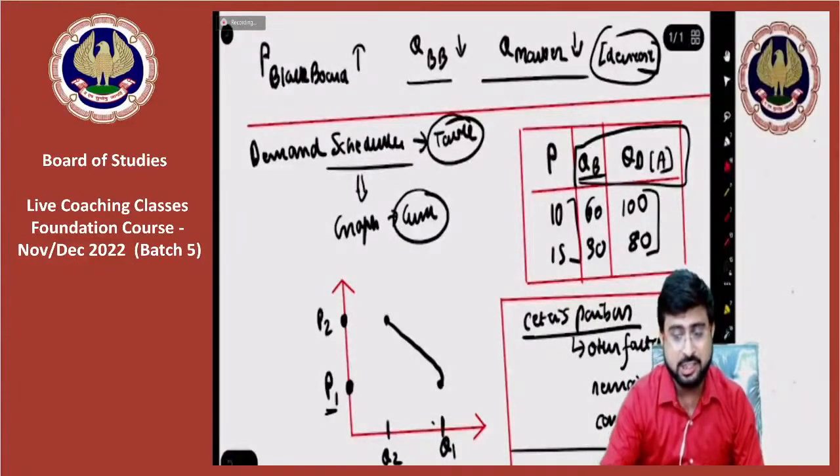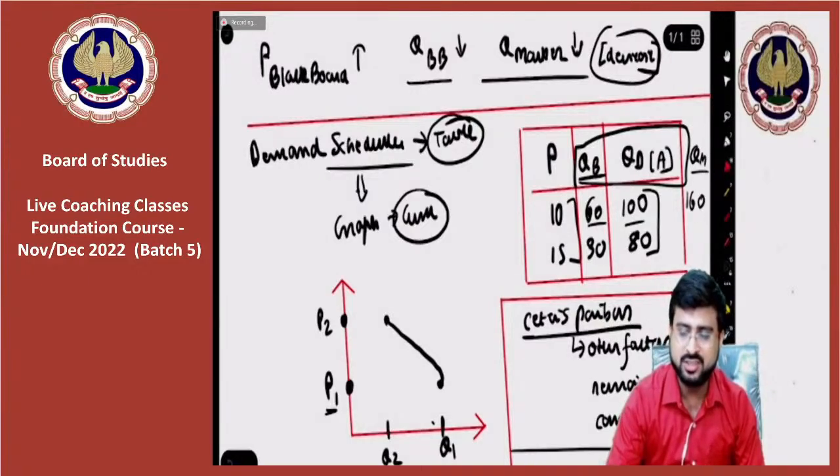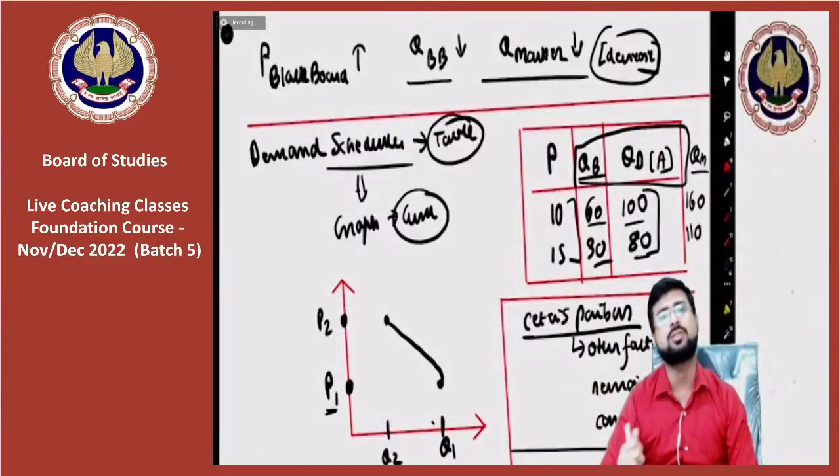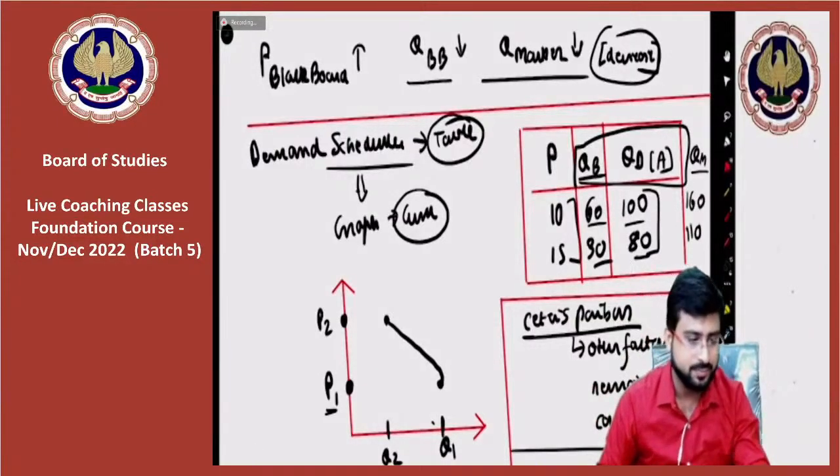I explained at the very beginning. I am just repeating for you all. 60 plus 100, 160. 30 plus 80, 110. Acha, sir, is that so? Yes, that is so. We got it, sir.